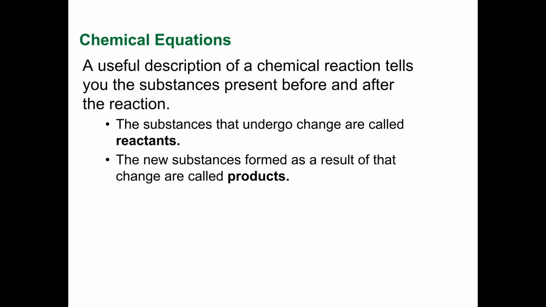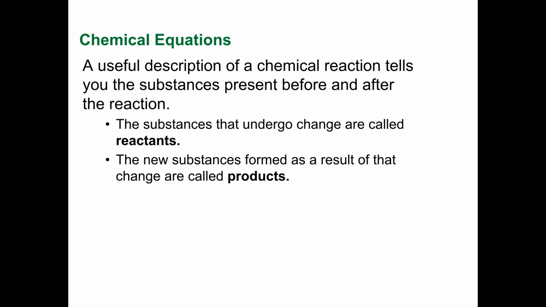So then it says chemical equations are a useful way to balance the equations. The description of a chemical reaction tells you the substances present before and after the reaction. So basically, to summarize, if I have a certain amount of oxygen and a certain amount of carbon and I do some chemical reaction with the two, I still have the same amount of carbon and the same amount of oxygen because the elements are just elements. I can combine elements to form molecules, but I'm going to have the same amount of stuff. So what goes in comes out, basically.